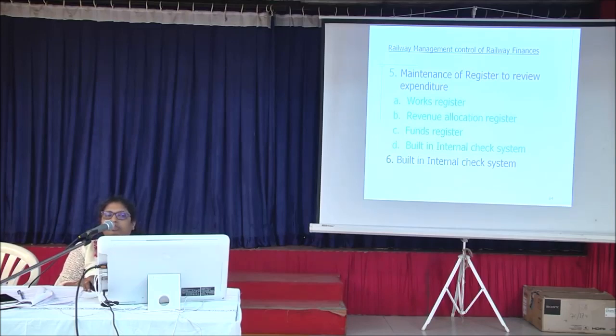The funds register is the liability register in which the executive will make an entry of the various indents, their quotations under various hundreds, PUs, etc., and send it to the account so that we will know the true forward liability. Besides, there is a built-in internal check at the time of passing of bills.